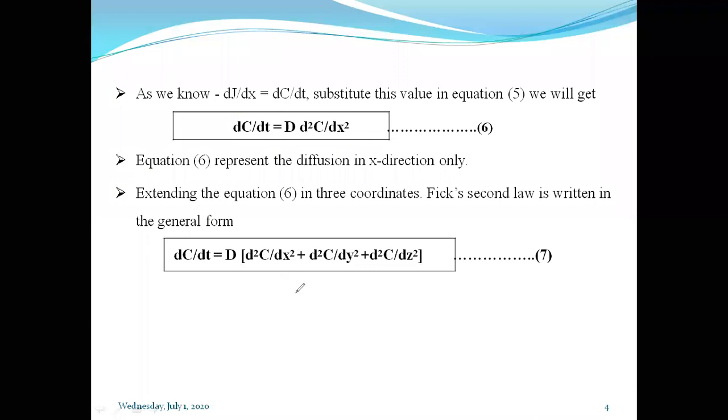Let us see, this is the membrane, and the molecules may move towards this side, towards this side, towards this side. These are the different coordinates we can consider.